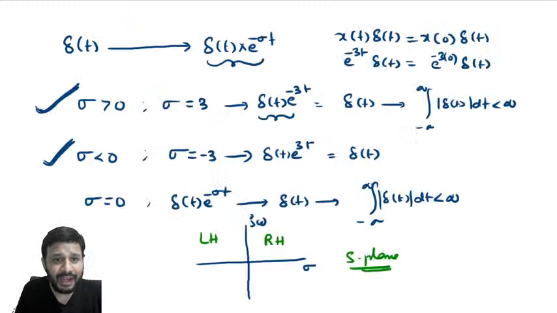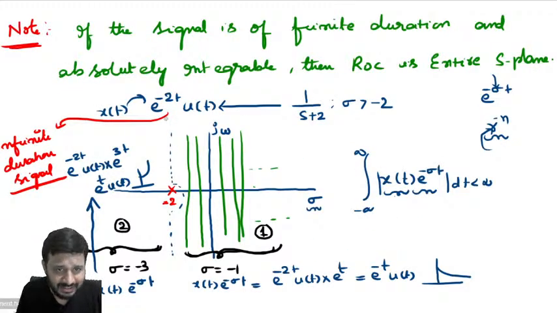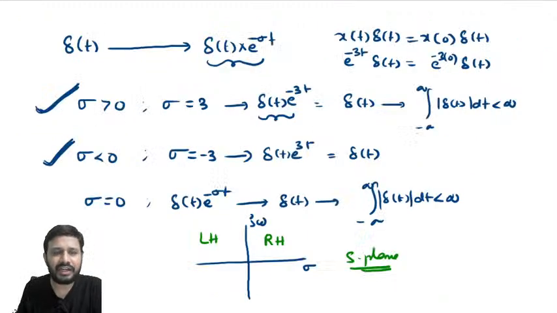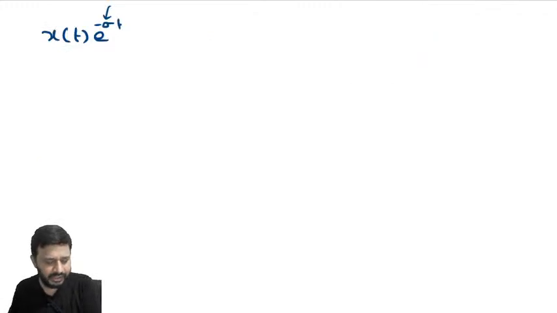But if you have an infinite duration signal like this, we cannot take any value of sigma. I can take the value of sigma greater than -2 only here. That is the essence of ROC. If you have any doubt, you can take a finite duration signal and multiply, and verify whether the resulting signal is absolutely integrable or not.